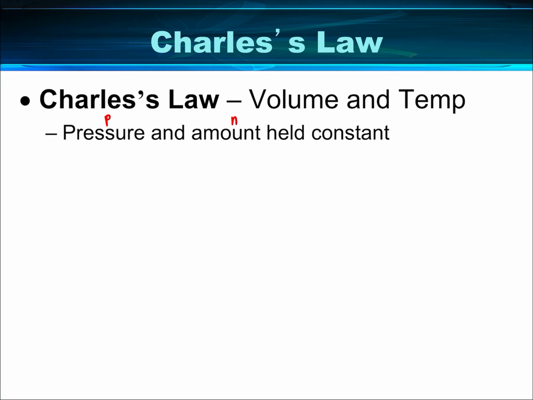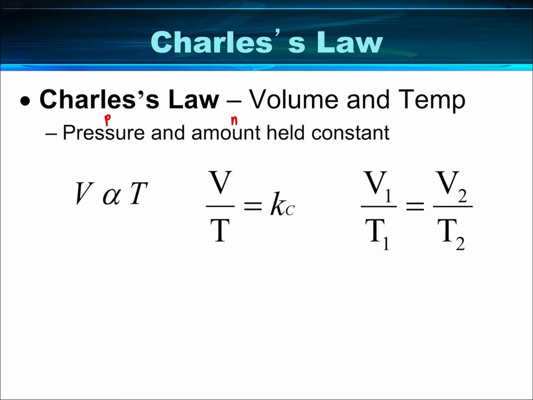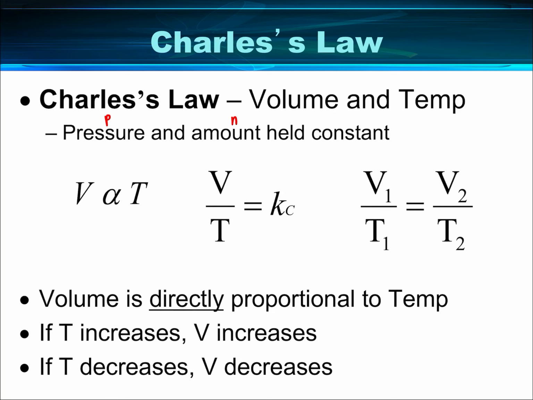Okay. Charles' law is looking at volume and temperature. So pressure and N are going to be held constant. Okay, so we have V1 over T1 equals V2 over T2. Volume is directly proportional to temperature. So if T increases, then V increases. And if T decreases, then V decreases.